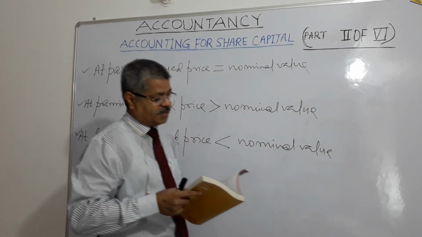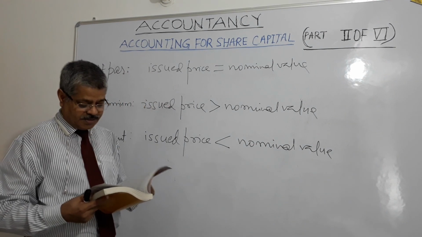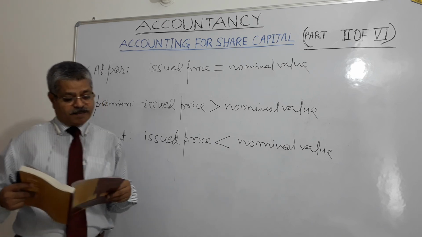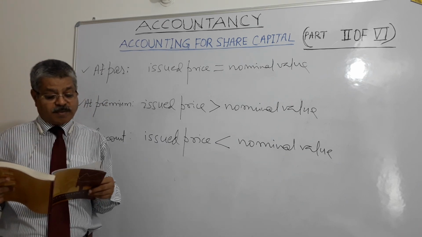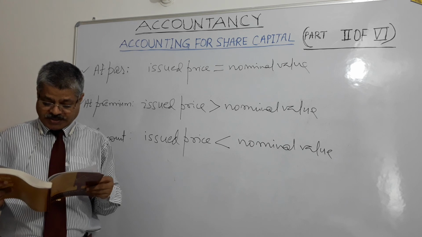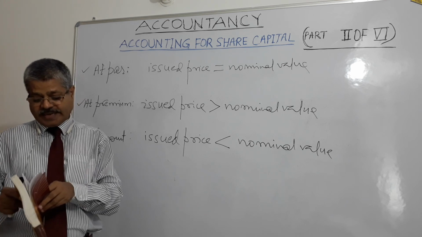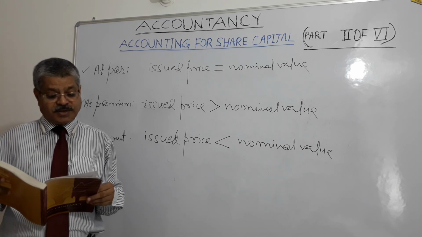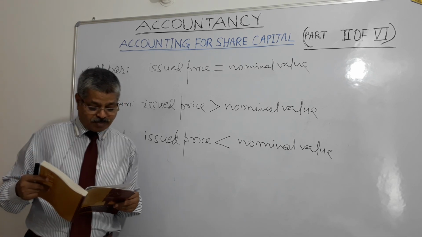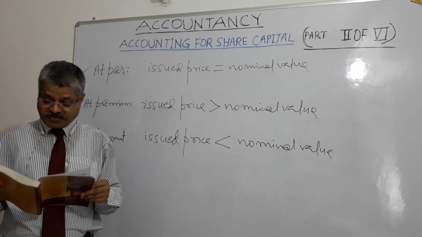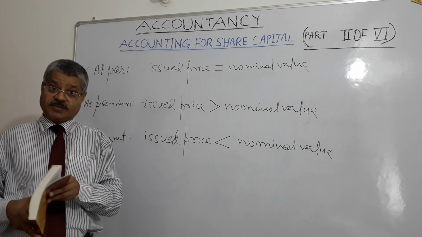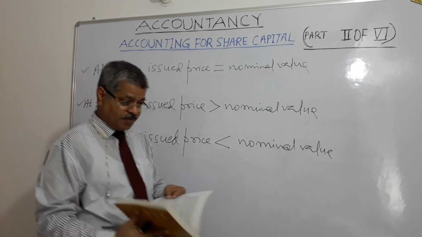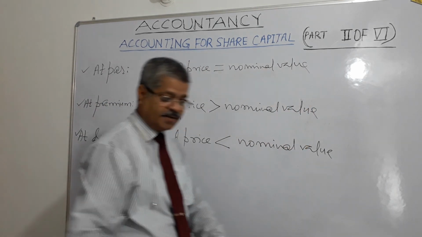So, what are the things we studied? We studied introduction, features of a company, kinds of companies, share capital of a company, categories of share capital, then nature and classes of shares, preference shares, equity shares, and issue of shares. I hope you found it easy to understand.